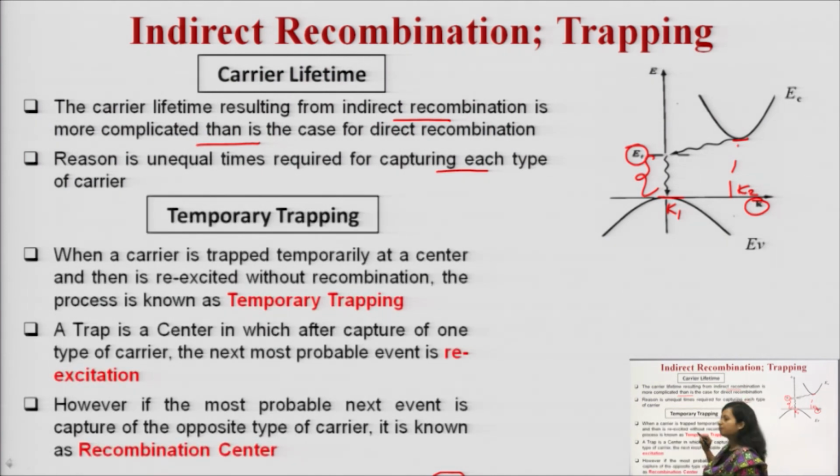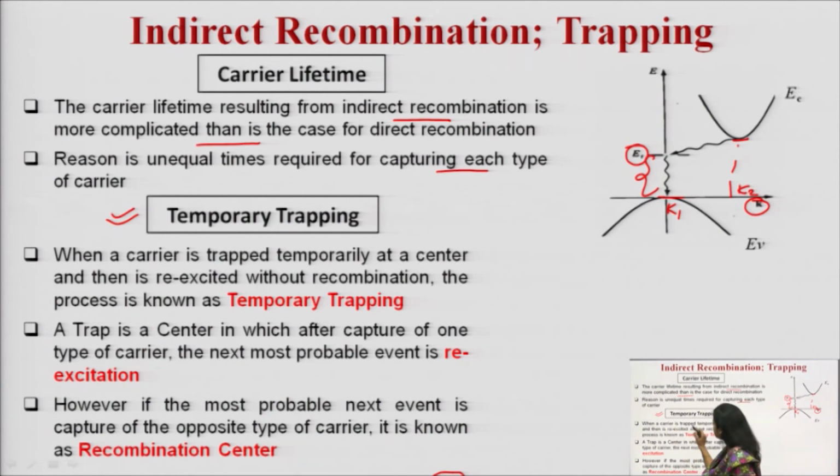What is temporary trapping? This is also a very important point. See, when a carrier is trapped temporarily, from the name itself, its function is clear. Temporary trapping means the electrons are not going to be trapped permanently. They are going to stay there for a certain time duration. If you are moving from one place to another place, you have to start from a source and reach a destination. In between you are taking a halt. That particular halt is not your destination, you are just taking a rest. It means that is a temporary place.